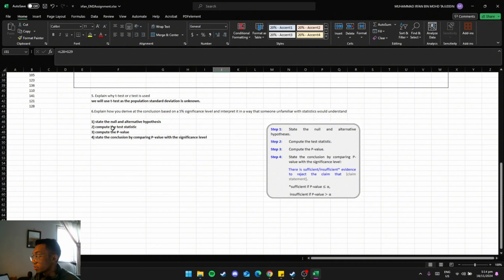So the first thing I would say is to state the null and the alternative hypothesis, compute the test statistic, compute the p-value, and then state the conclusion by comparing the p-value with the significance level.